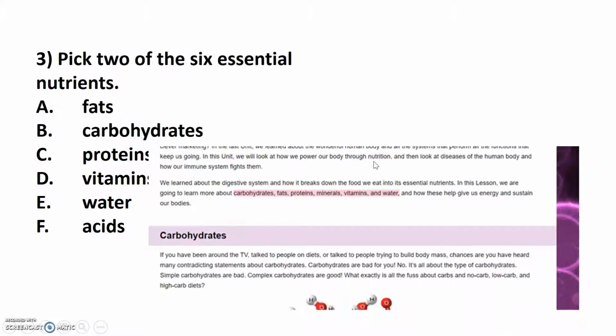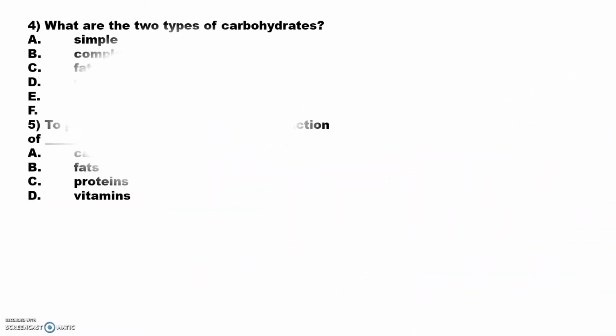Let's take a look at question number 3. Pick 2 of the 6 essential nutrients. Remember I told you we were going to come back and do this? So you have to put down 2 letters. A letter that says carbs, fat, protein, mineral, vitamin, and water. 2 of those. So look for those over here in your list and write down 2. Moving on. There goes the bird. Here comes the next question.